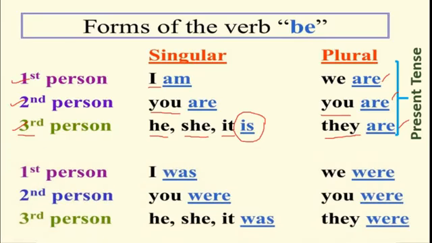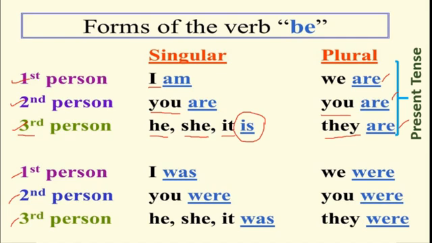Here again, first person, you know that I, second person, you, third person, he, she, it. Okay. Now, in the past tense when we talk, then how do we say? I was a teacher. Now, I am not a teacher. I was a teacher means it is in the past. Okay. Now, again in the plural, we were teachers.